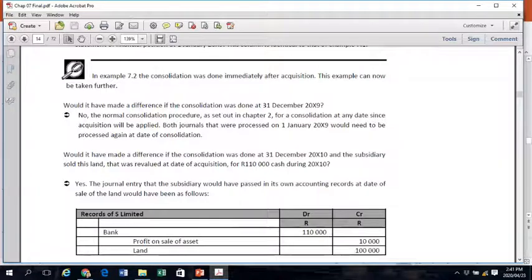In example 7.2, the consolidation was done immediately after acquisition on 1 January 20X9. Would it have made a difference if the consolidation was done at 31st December 20X9? Your answer is no. The normal consolidation procedure, as set out in Chapter 2, where we repeat all our consolidation journal entries for consolidations at any date since acquisition, will be applied. Both the journals that we've just looked at will have to be processed again on 31st December 20X9.